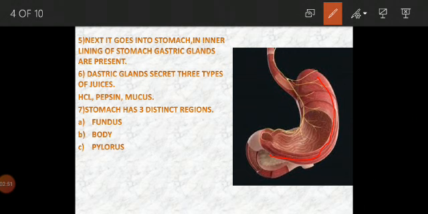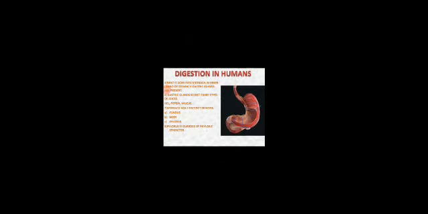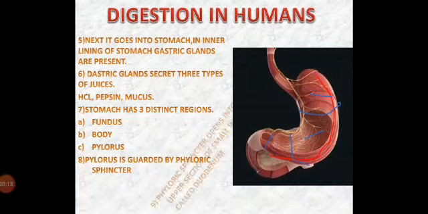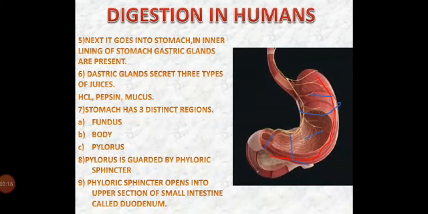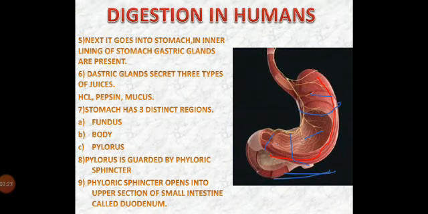There are three distinct regions of the stomach. The first is called the fundus, the second is called the body, and the third here is called the pylorus. Now, this pylorus is guarded by another ring of muscles, a sphincter, which is called the pyloric sphincter. The pyloric sphincter opens into the upper section of the small intestine, which is called the duodenum. So this here is the duodenum.